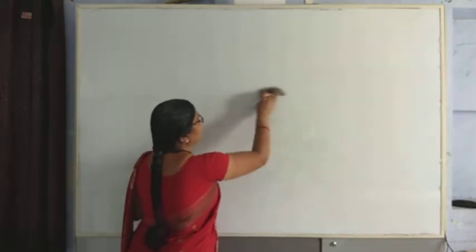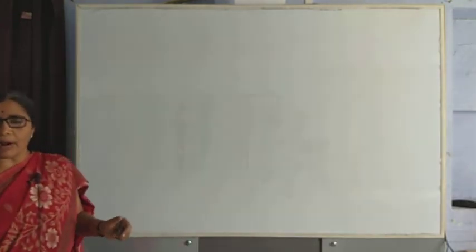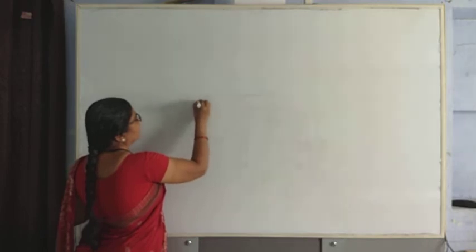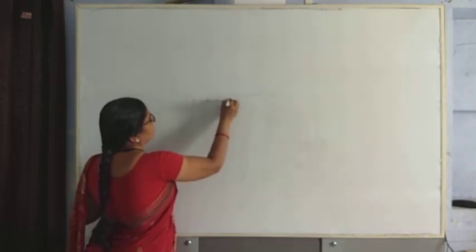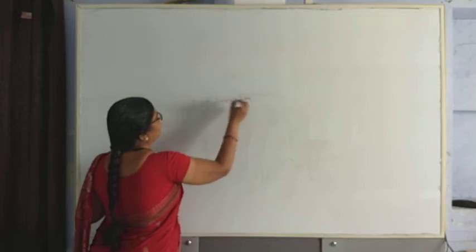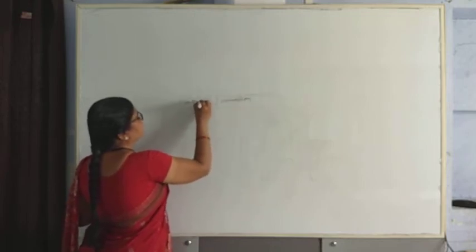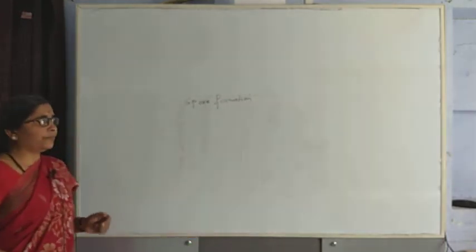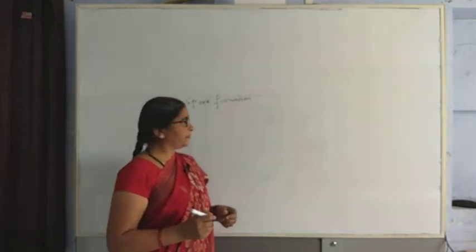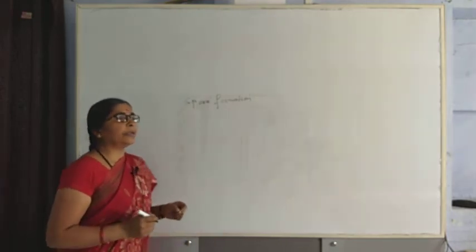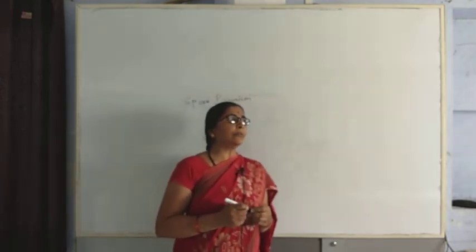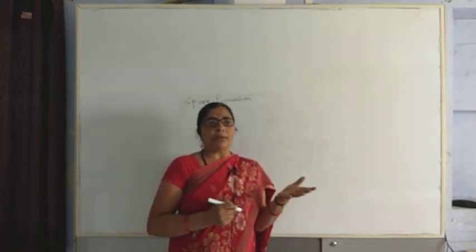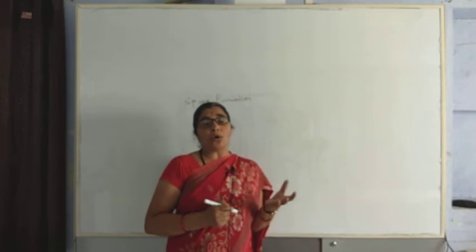In the case of Rhizopus or bread mould, in the rainy season, where the place is moist, or on any food material, we can see white cottony structures.